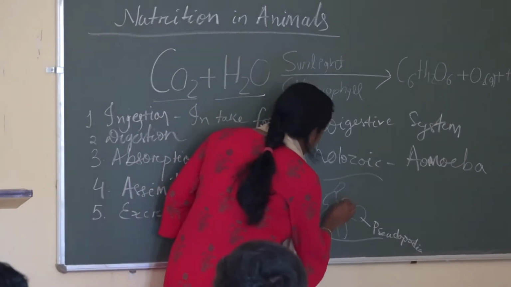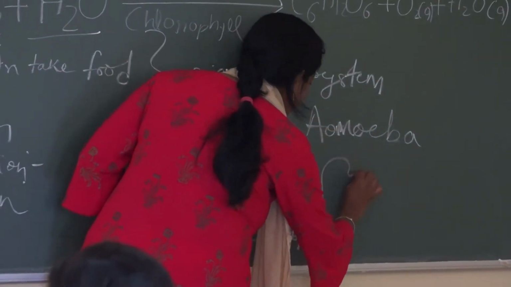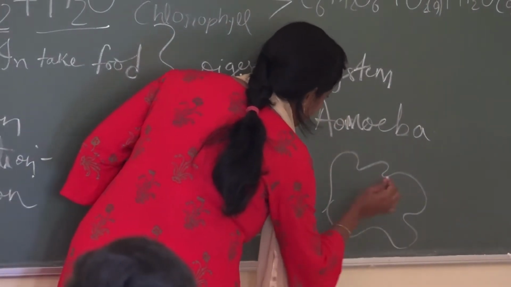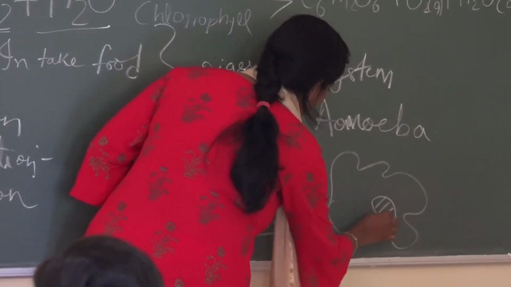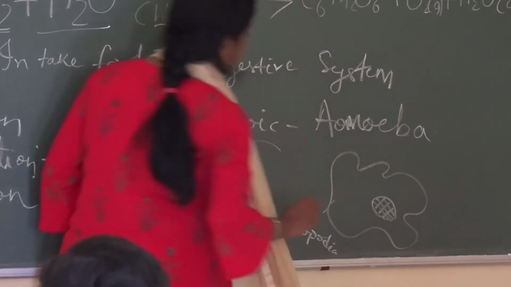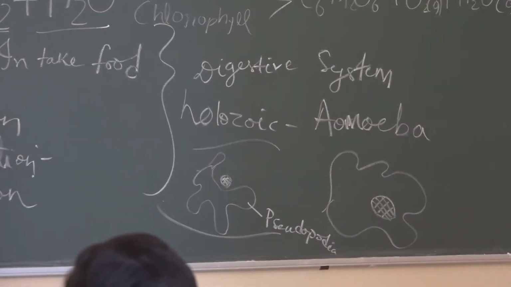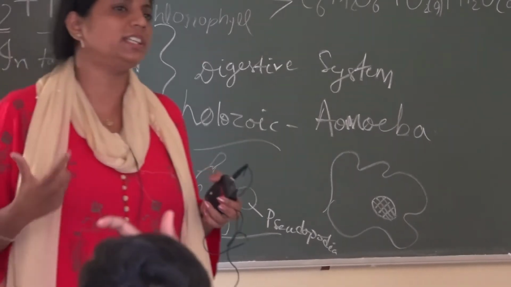After the food is engulfed, they form a small membrane layer around it, and the food totally moves inside the amoeba body. Inside the amoeba body, like the suicidal bag we have, what is its function?